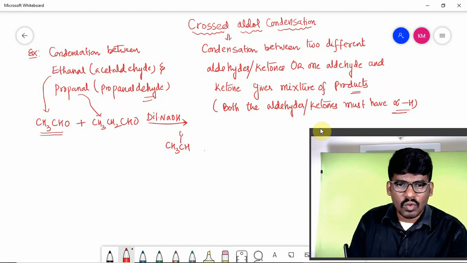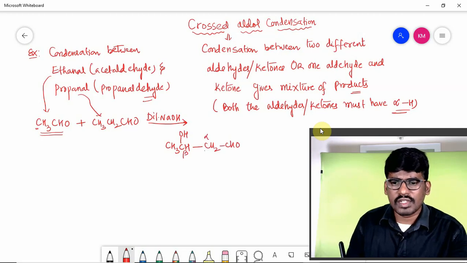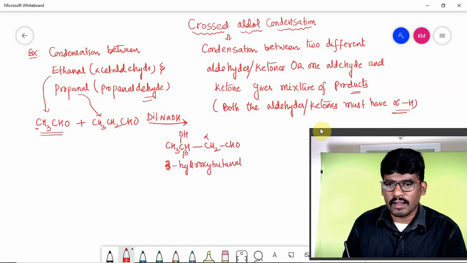CH3CHO, and take alpha hydrogen from another mole of acetaldehyde, which is connected to this carbon. So CH3CH(OH)CH2CHO. It is a beta hydroxyaldehyde, with the hydroxy group at the third position, so it is 3-hydroxybutanal. It is a self aldol.